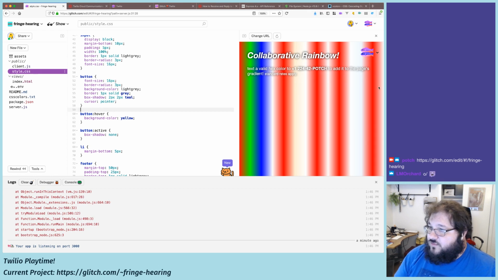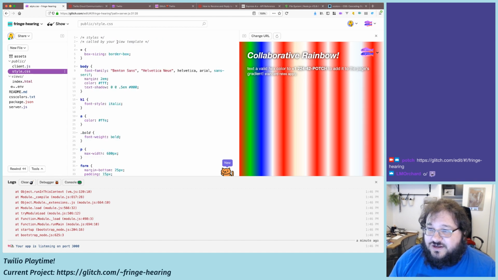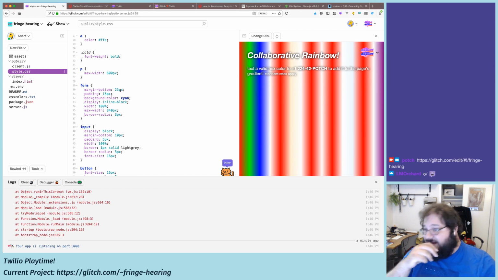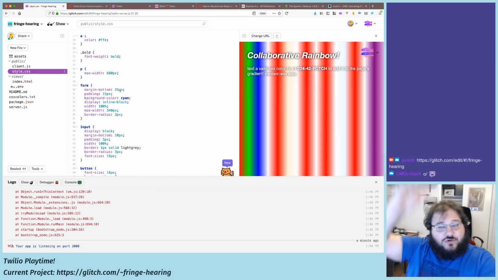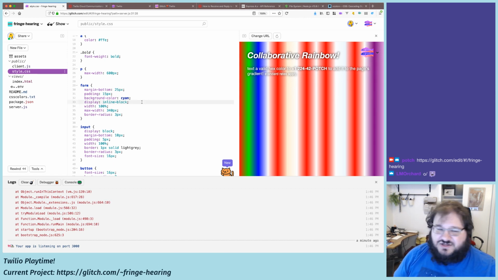Obviously this is working, but let's make it vertical now. I feel like we're in a good spot. I want to make it so if the page is taller than it is wide, it's a vertical gradient, as opposed to always doing the same thing. I just think that's a polite thing to do. So let's see. How do you evaluate?